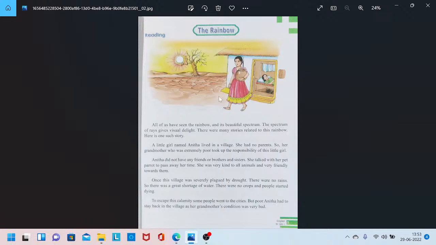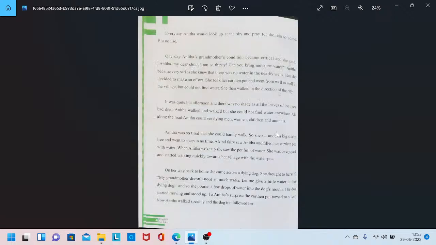This girl Anita couldn't move anywhere from the village because the grandmother, who is lying on the bed here in the picture, was in really bad condition. She was not feeling well, she was ill. That is the reason Anita couldn't leave the village. Let's next move to page number 6.